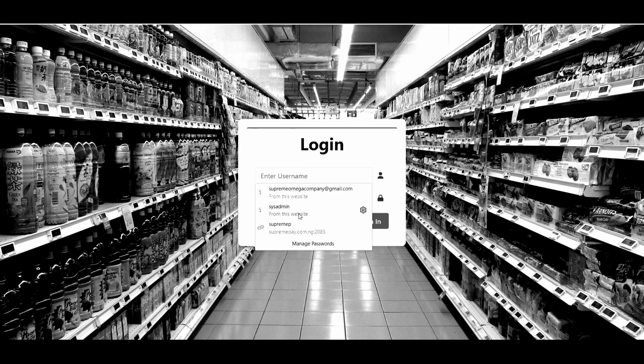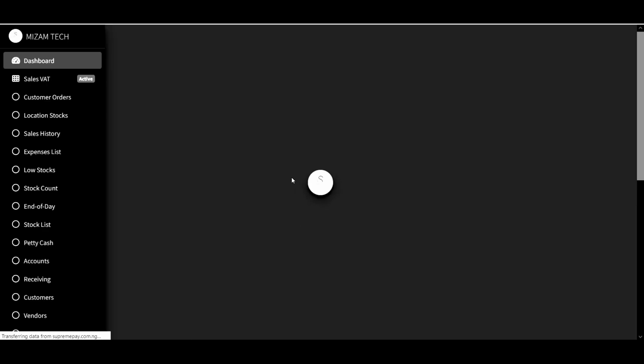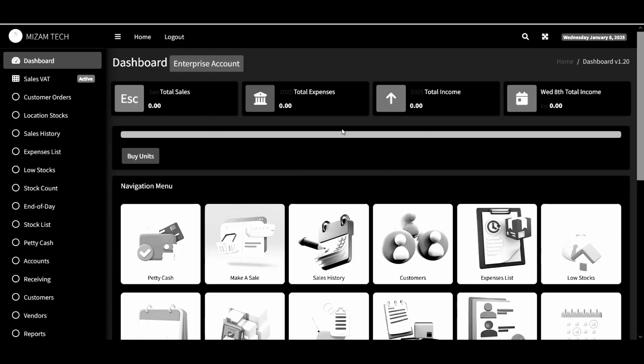So let's get access to the application. You put your user's account details, sign in. After signing in, this is the interface of the inventory application. So we have the dashboard.